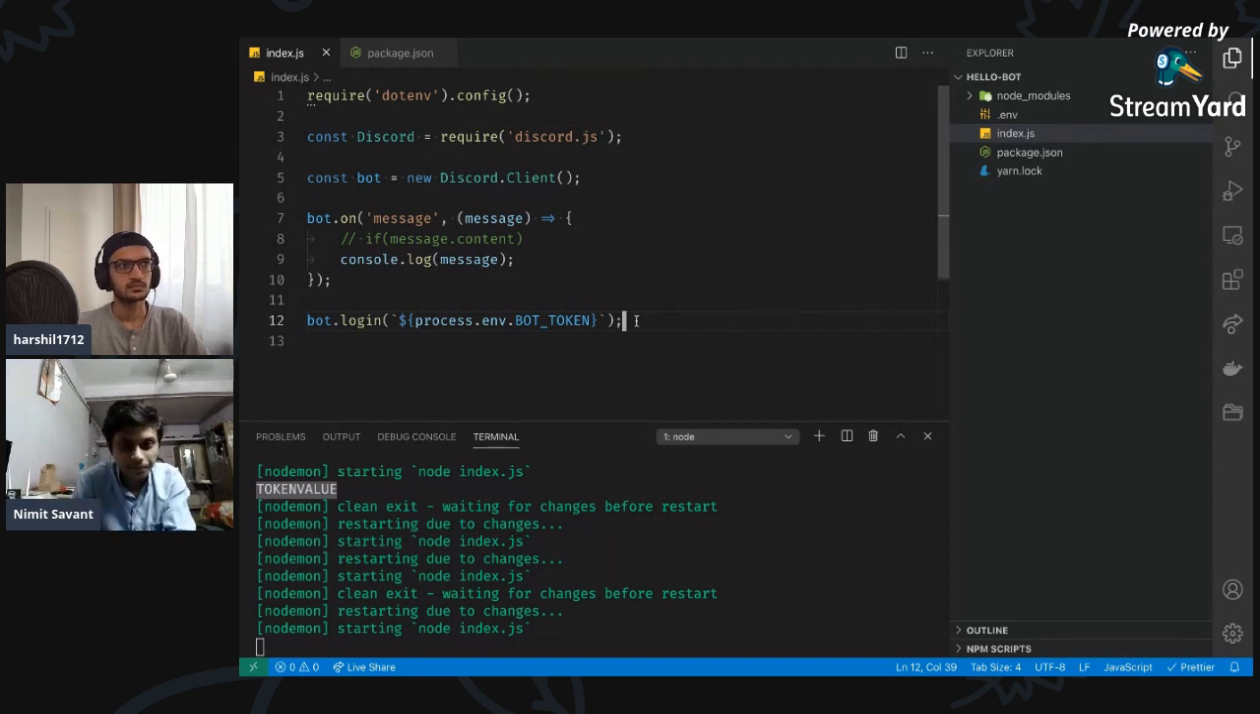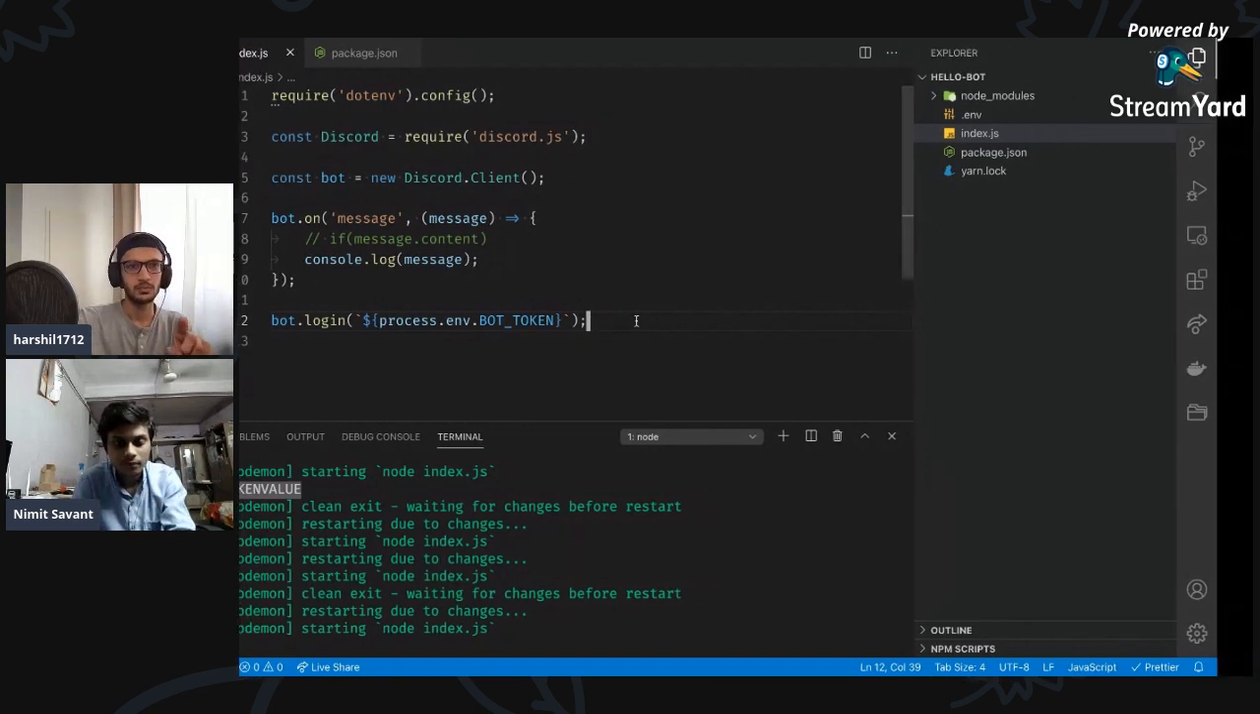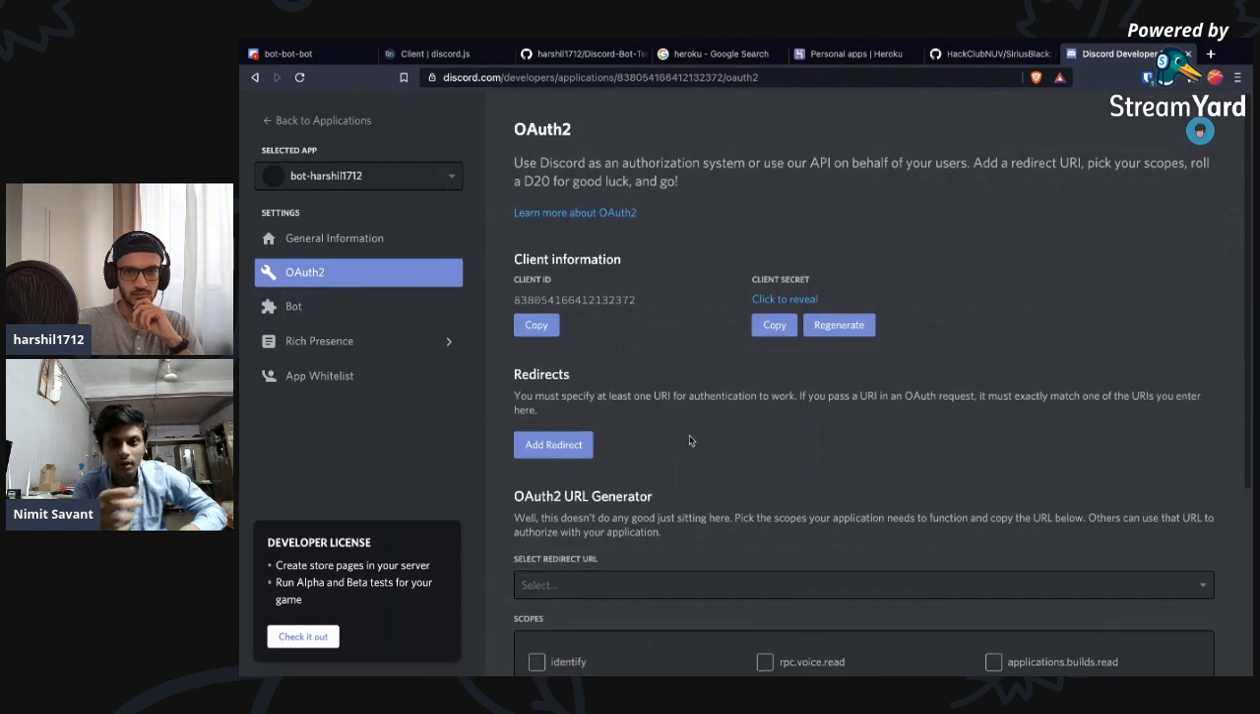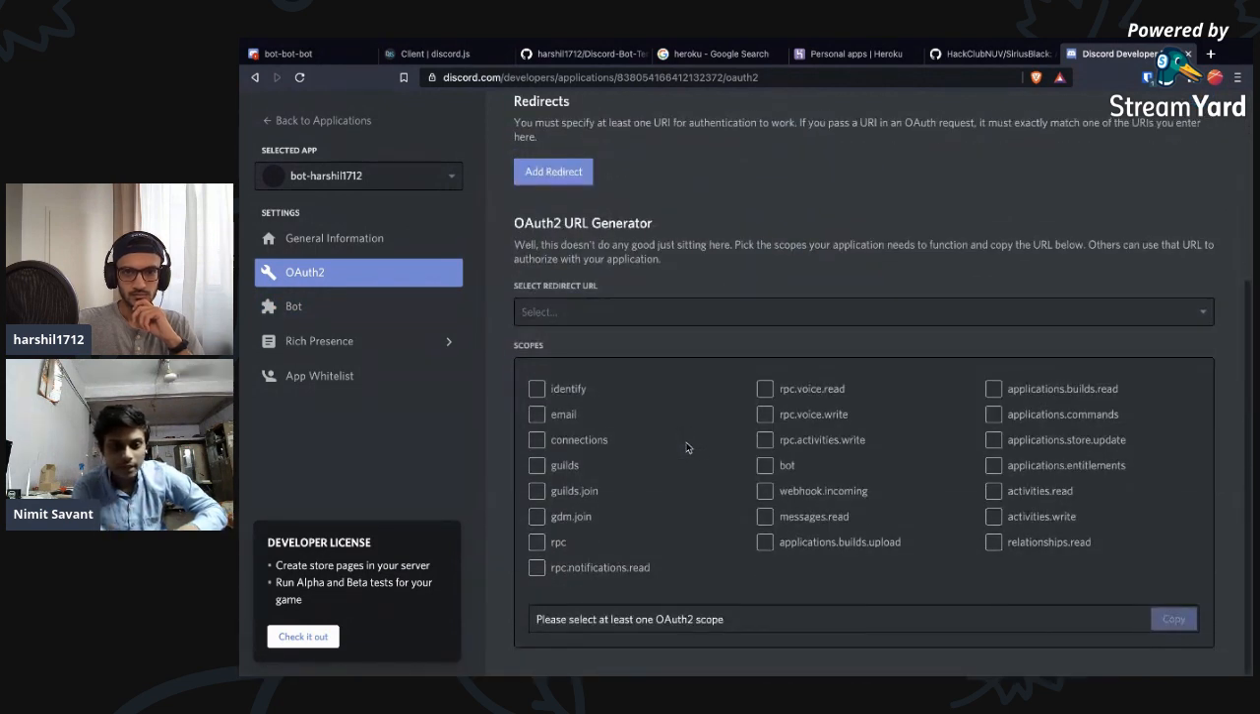I'll just send a link. But I have to add the bot to my server, right? Yeah, you have to add it. How do we do that? Basically you have to go to OAuth2, the second tab, and then select a scope that is bot. Just copy it.